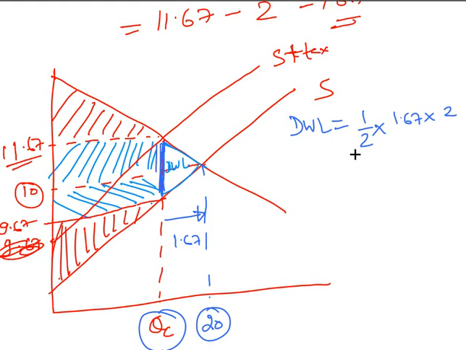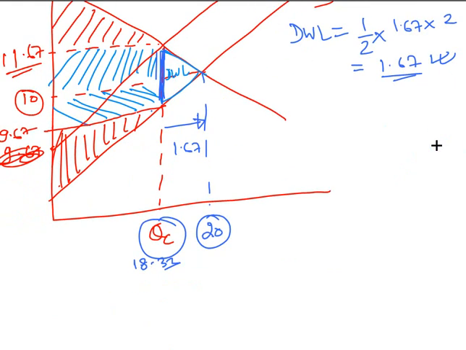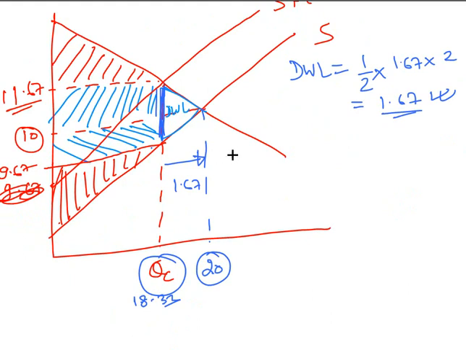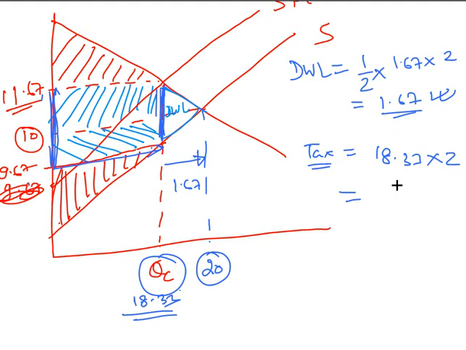So the deadweight loss is 1.67 because of the tax. Then let us see the tax amount. The tax amount is this into this, so 18.33 into $2, which is 11.67 minus 9.67. So the tax amount is 36.67.